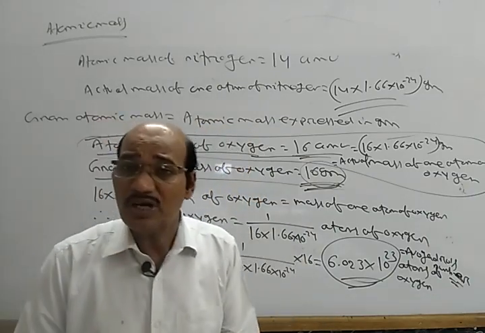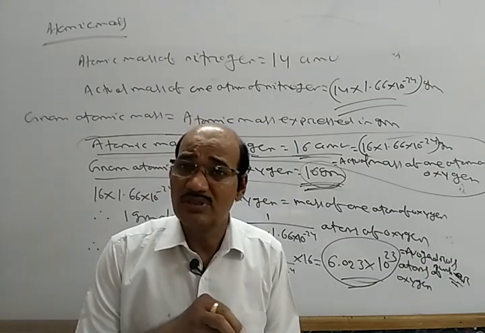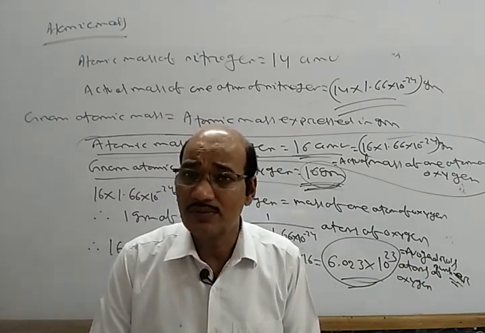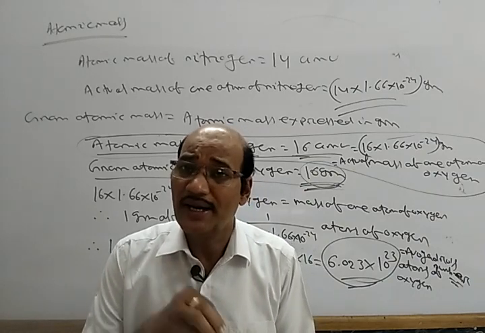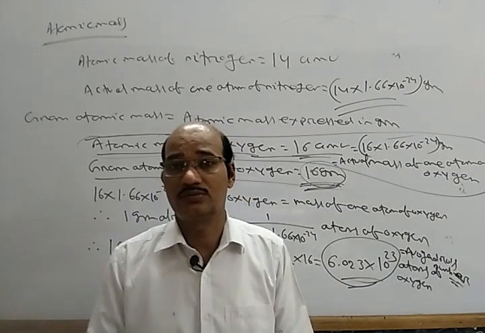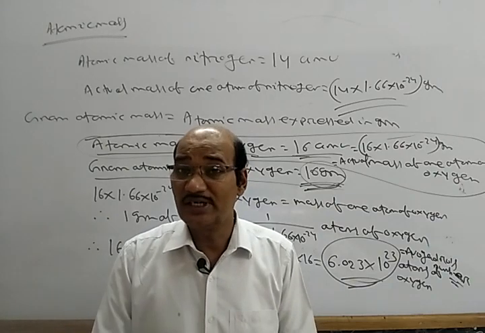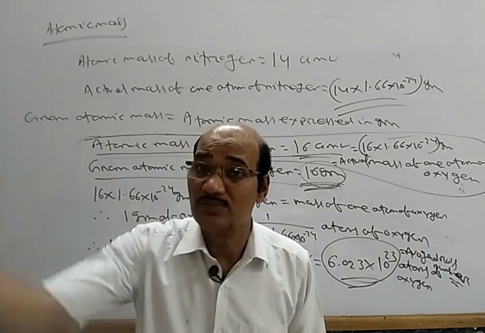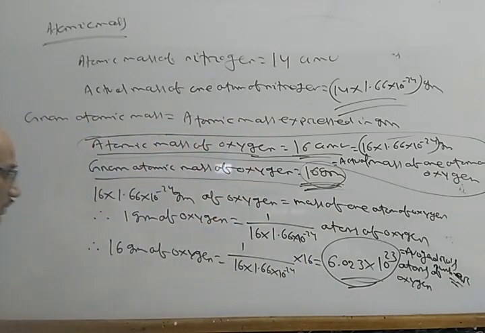So we should not be confused between the gram atomic mass and atomic mass. Atomic mass is the mass of one atom of the element. So when we talk about the gram atomic mass, it is the mass of Avogadro's number of atoms. You see here. Similarly, I can write for you.